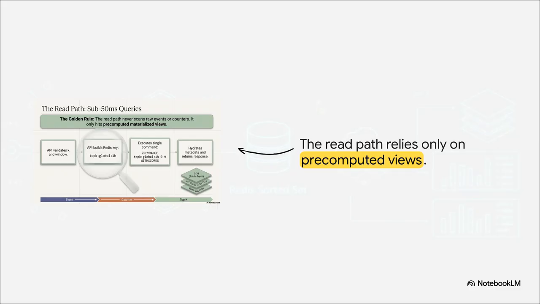And this brings us to the golden rule of our entire design. The read path never scans raw events. Never. Instead, our stream processors are continuously updating materialized views in Redis. So, when a user requests the top trending videos, the API executes a blazing fast O(n) read using a single command, like ZREVRANGE, directly on our pre-computed Redis sorted sets. We do the heavy math once, and we read it millions of times.